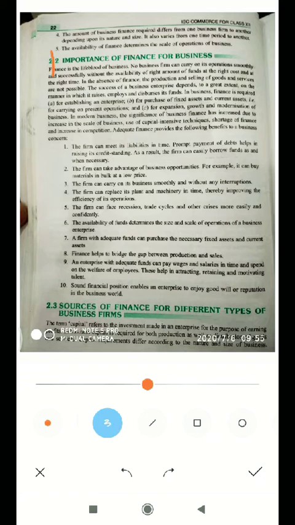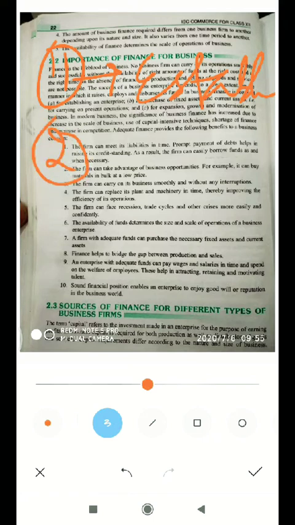First, for establishing a business there is a requirement of a large amount of funds. The first importance of finance is in establishing the business concern. Second is purchase of fixed assets.